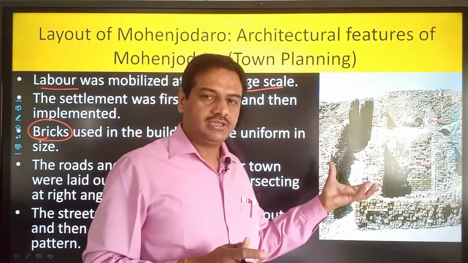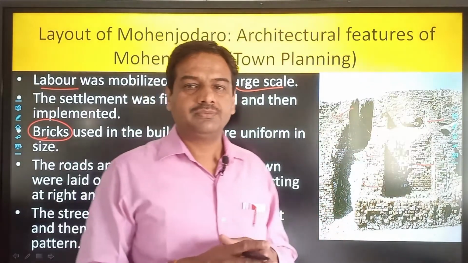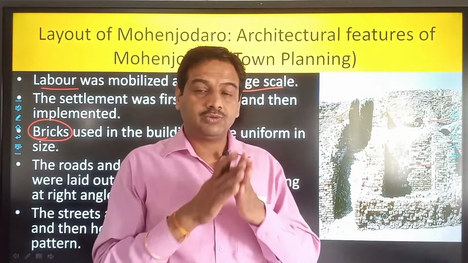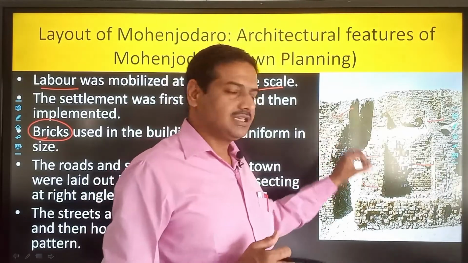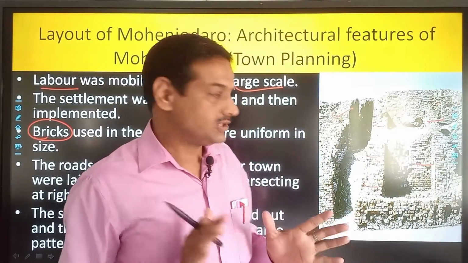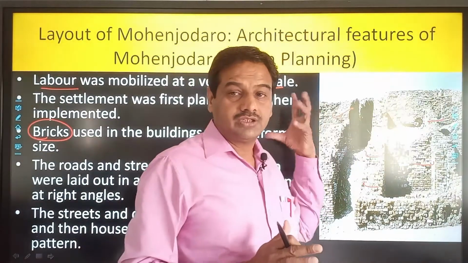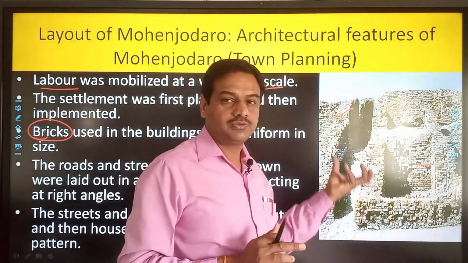So what inferences do we draw from the uniform size and shape of the bricks? That there was uniformity throughout the Harappan civilization, and this uniformity cannot be easily brought. It could have been brought by a ruling authority. It means there was some ruling authority which used to regulate the size and shape of the brick.